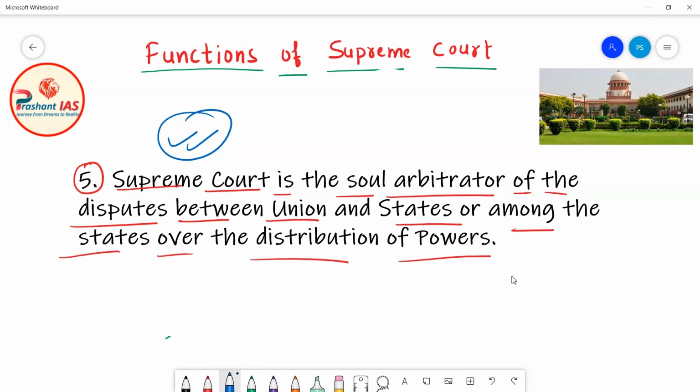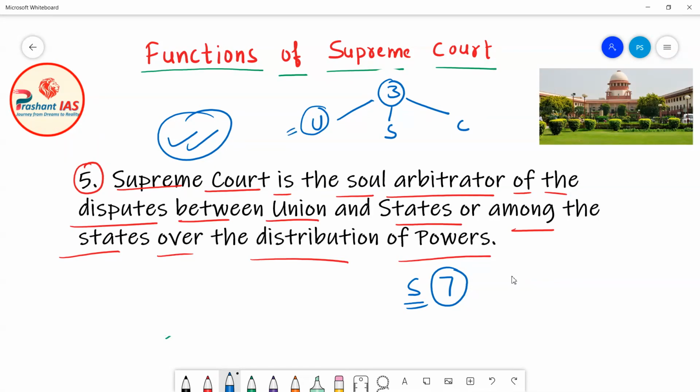Friends, I have told you many times that Schedule 7 of the Indian Constitution clearly divides the power between the center and the states. For that, there are three lists given in Schedule 7. The first list is called the Union list, the second is the State list, and the third is the Concurrent list. For the Union list, Parliament makes law and the Union executive executes these laws.